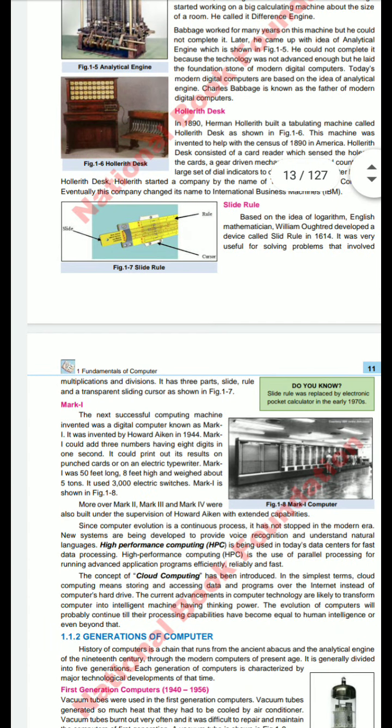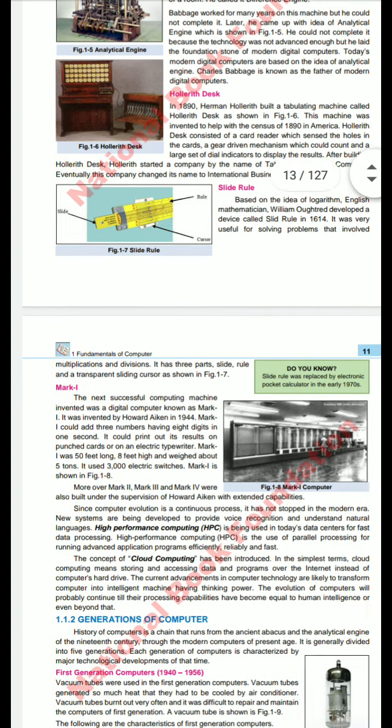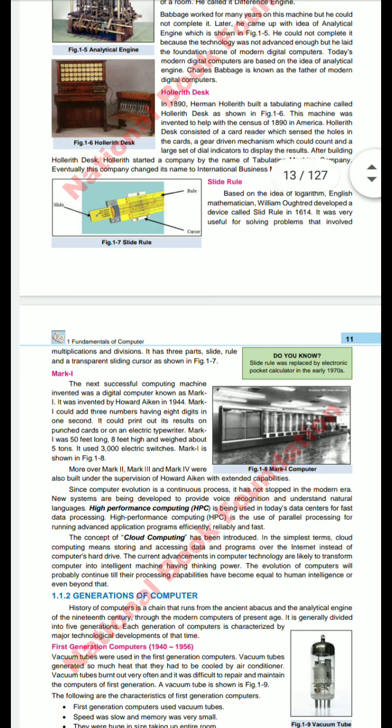It has three parts: the stock, the slide, and the transparent slide cursor. It was used to solve higher order values.